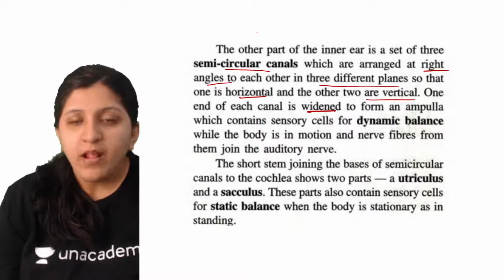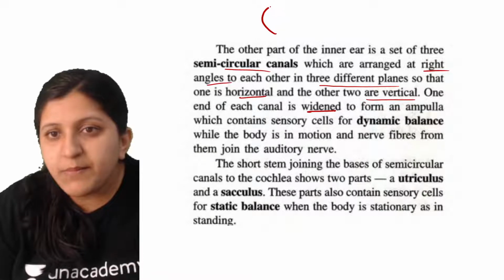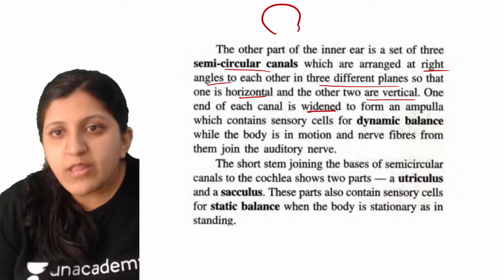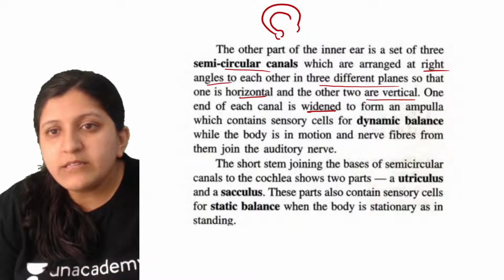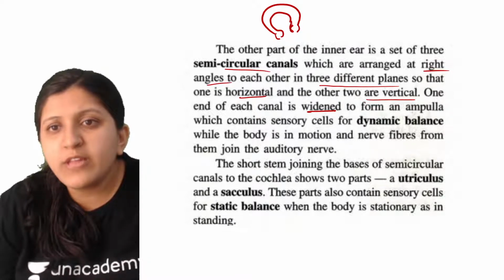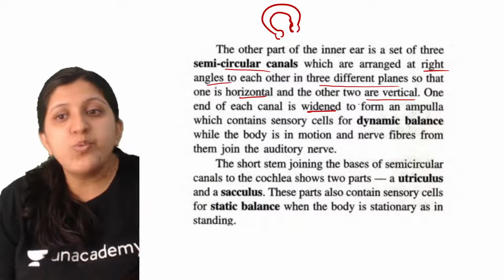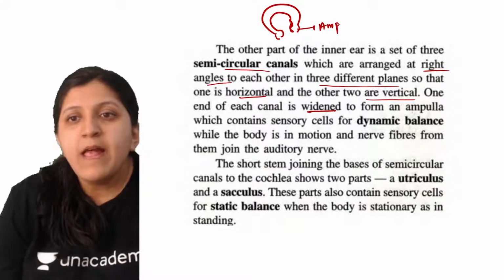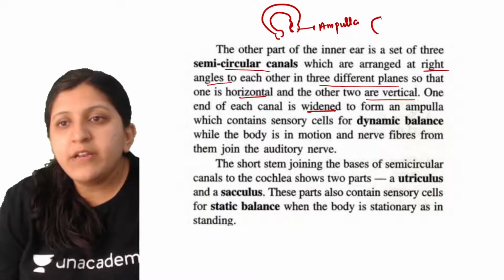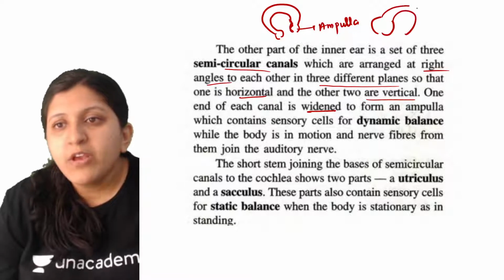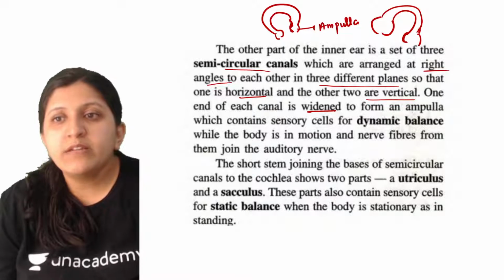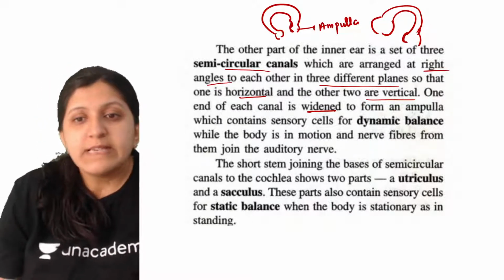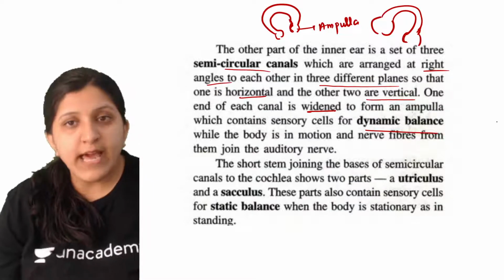So let's say this is a semicircular canal. They have this widened structure like this. Again here also there is a widened canal. This widened area can be called an ampulla, and it is carrying sensory cells that are mainly for the dynamic balance.